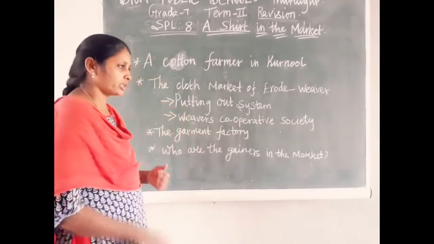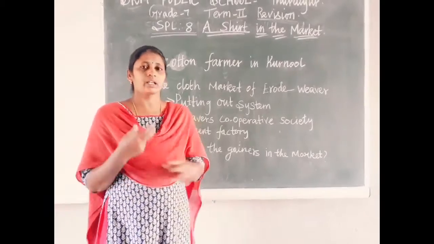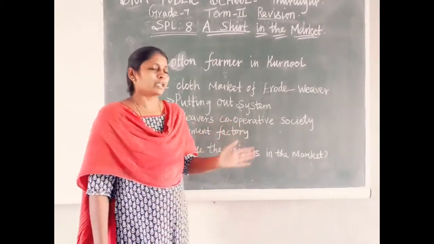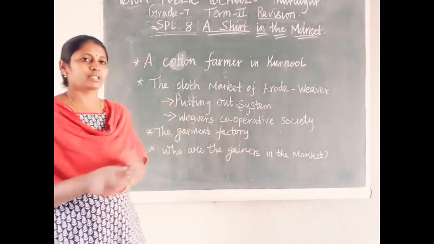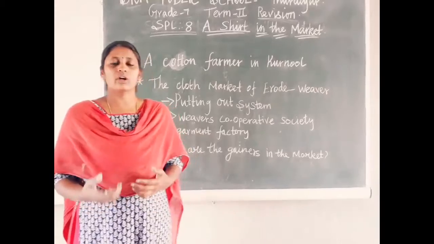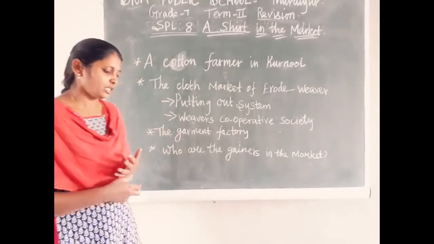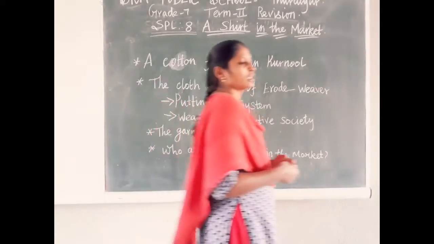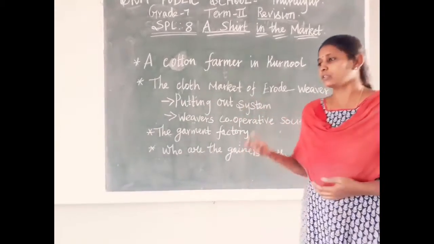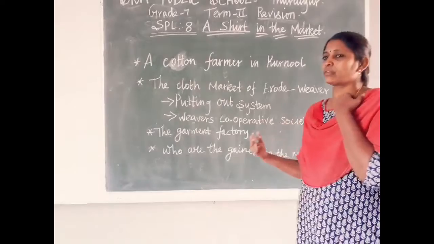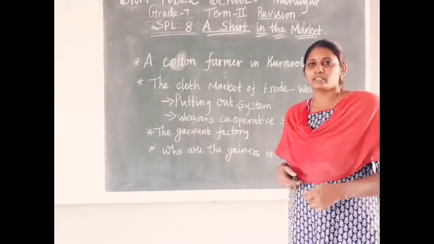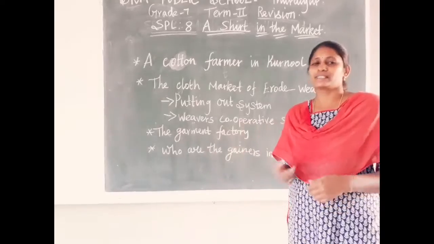To rectify that condition, the government supports weavers in forming cooperative societies. Nowadays weavers join together in a cooperative society and sell their products through the society. Even the government buys what the weavers produce and distributes it to government schemes.